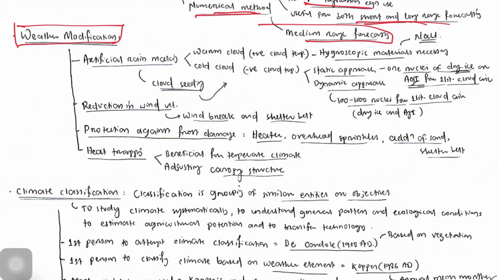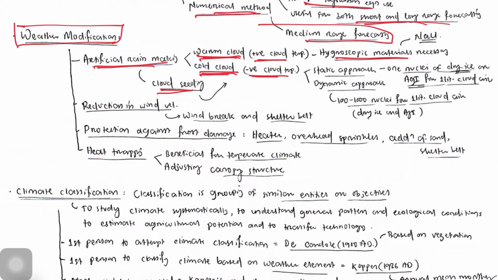Okay. Now weather modification. If there are any weather abnormalities happening, then we can modify that weather up to some extent, but it is not economical. So if there is a chance of weather modification, we can do it. Like if we want artificial rain, then we can go for warm cloud seeding and cold cloud seeding. There is cloud seeding technology that is being used for artificial rain making. There are two different types of cloud seeding, warm cloud seeding and cold cloud seeding. When there is positive cloud temperature, that is called warm cloud seeding. When there is negative cloud temperature, that is called cold cloud seeding. For warm cloud seeding, hygroscopic material is used, like sodium chloride.